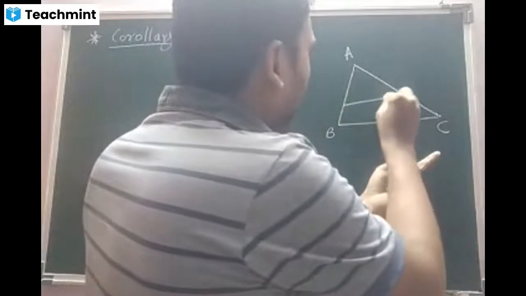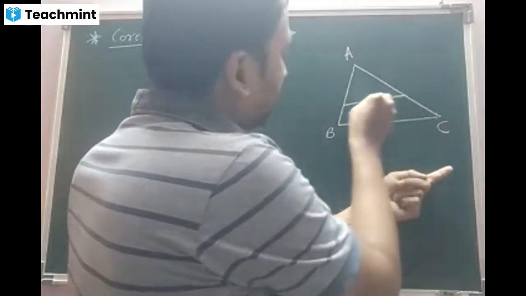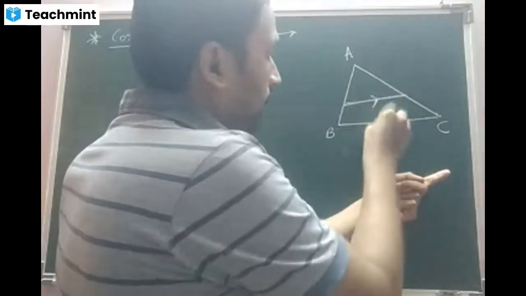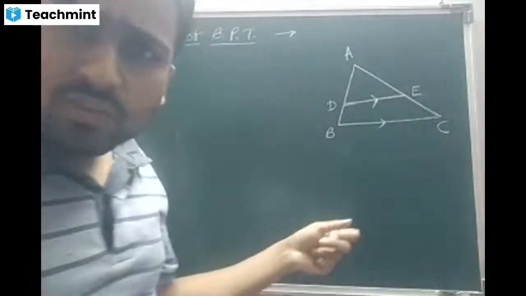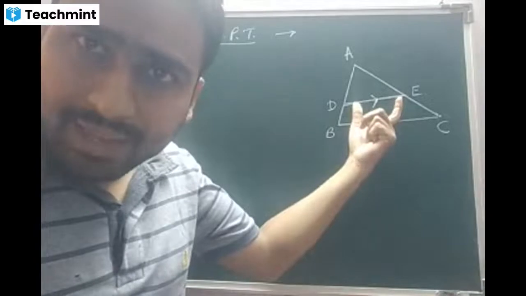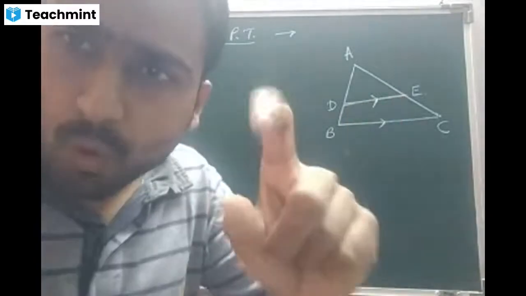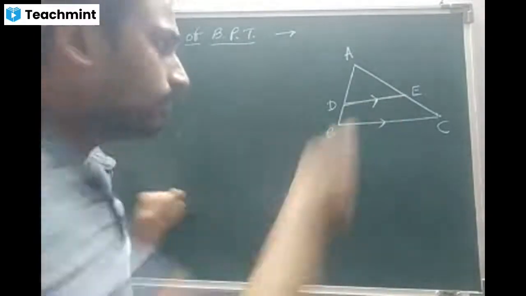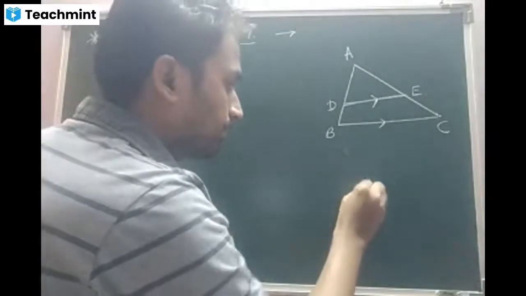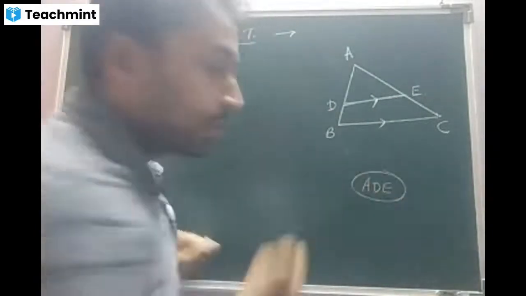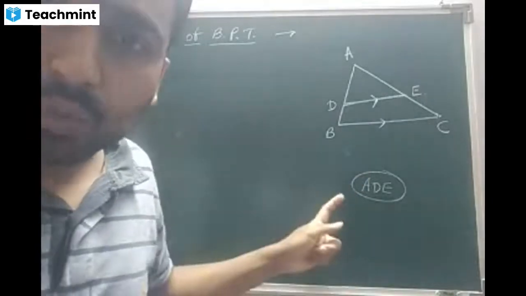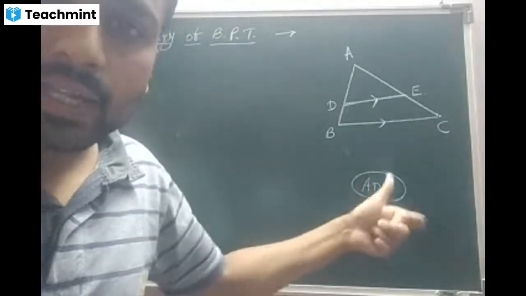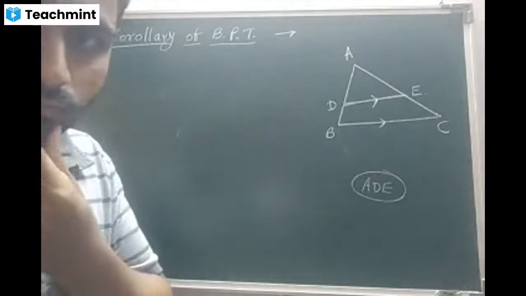I'll take a parallel line, parallel to BC, and call the points D and E. Now, students, the moment you draw a parallel line to BC, you will get a small triangle. What is the triangle, beta? ADE, sir, which is a new triangle. We can call it the newly formed triangle ADE. Am I right?